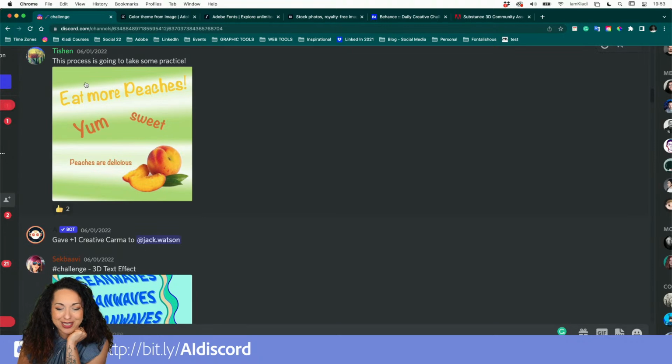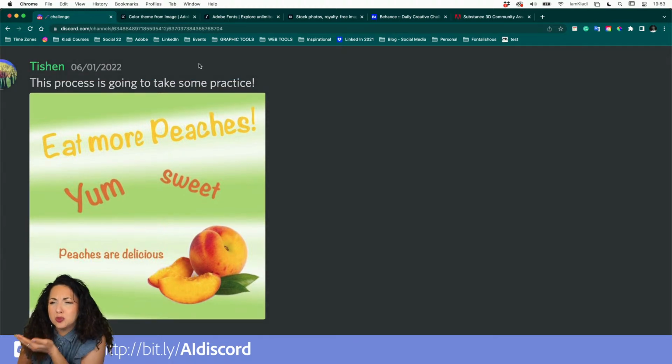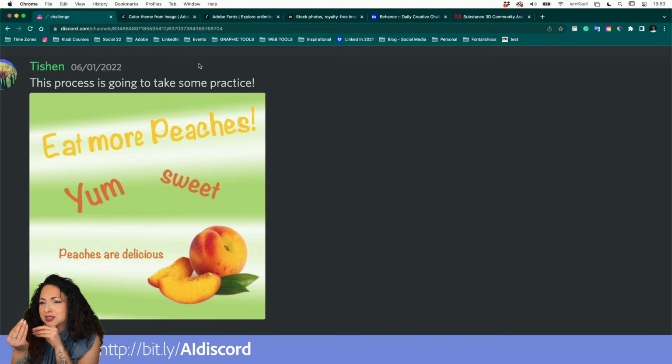Tishan, this process is going to take some practice, but that's absolutely fine. I can see that you lifted the color from the image, that you start to use the gradient. Practice is the way to improve and also to become comfortable, because that's what it is about. You need to become comfortable and confident with the tools that you use, and then you can start to implement them, because those are just simple chunks of ways in which you can use Illustrator. The cool part is that when you learn to do all these things, you can put them together, remix them, and create your artwork.